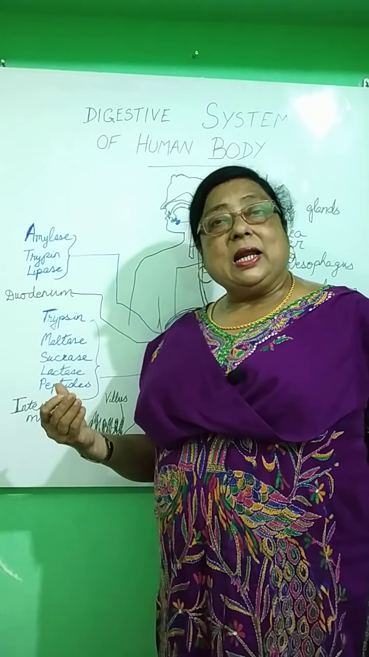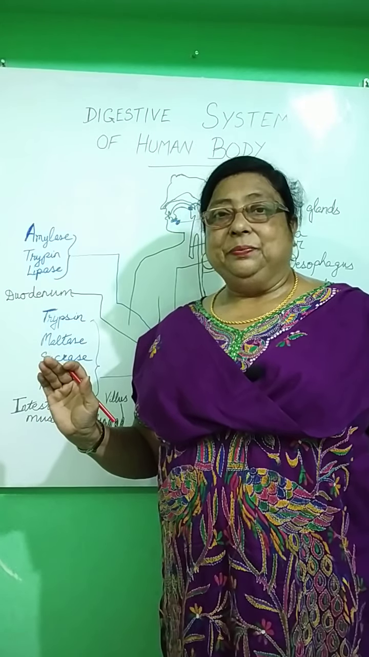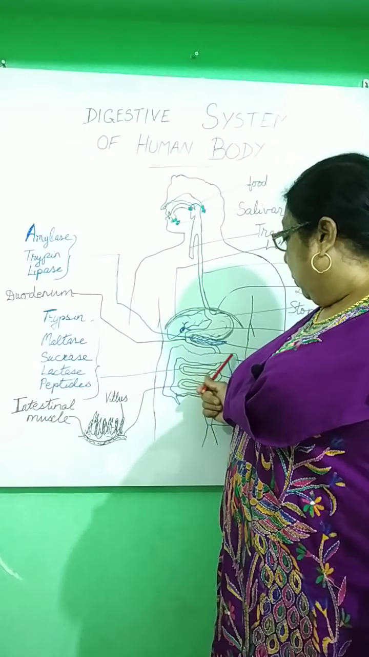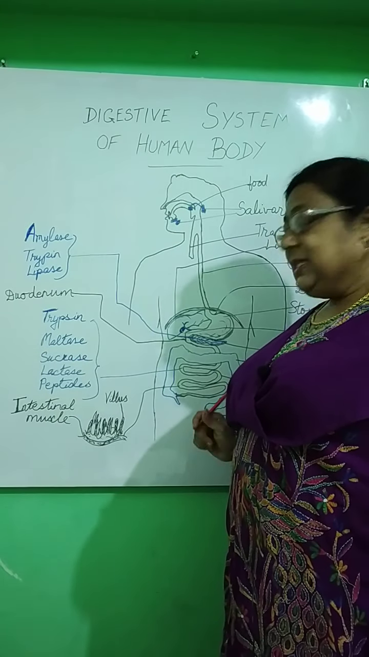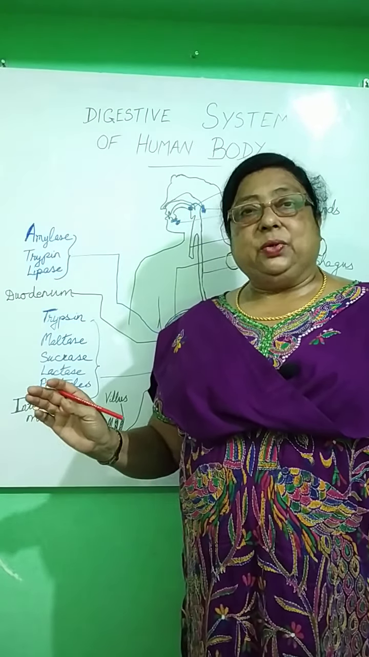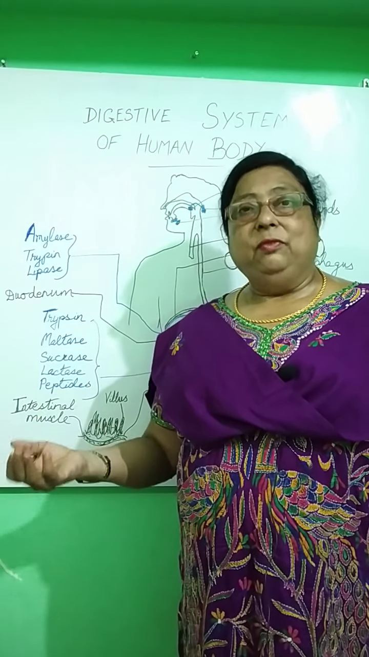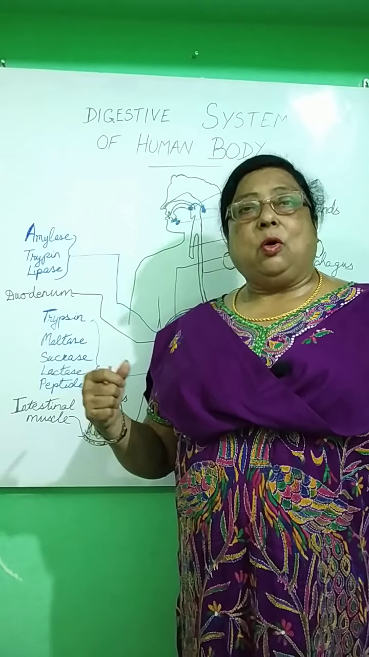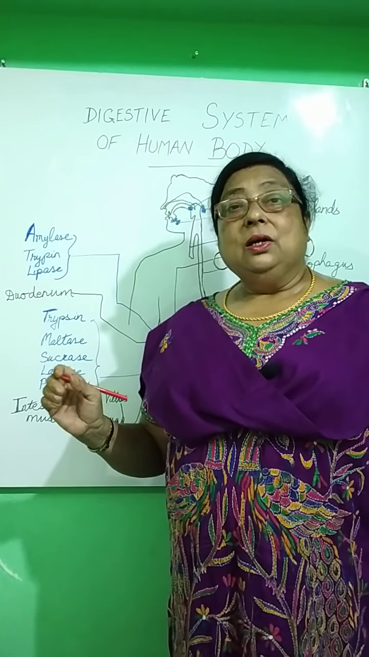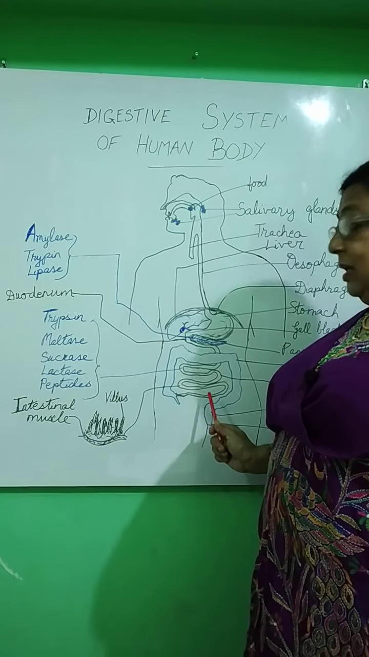So in the large intestine, what happens? Only absorption of water takes place. No digestion takes place. And the undigested waste materials are kept in the rectum for some time. And from there, after some time, it is ejected away via the anus, because we don't require that. Again we will take food, again digestion will take place, absorption will take place, assimilation will take place, and ingestion will take place. So this is all about the digestive system which we have learned today.